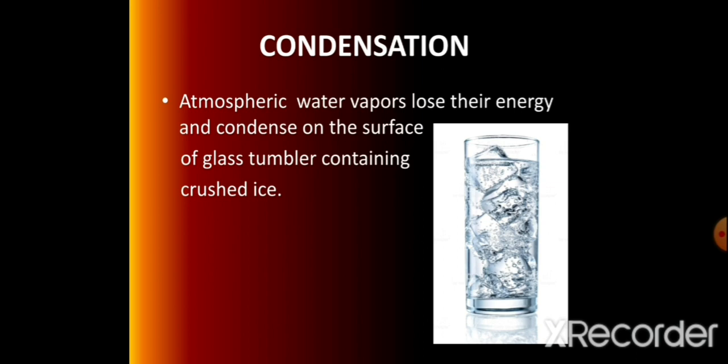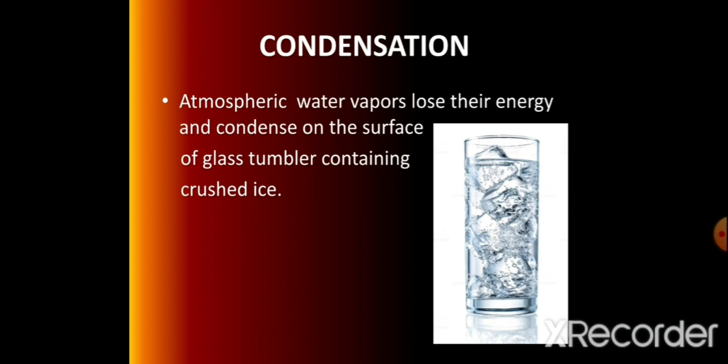When it comes in contact with the surface, those water vapors lose their energy and convert into the liquid state. It releases its own internal energy and becomes less energetic, that is nothing but the water droplet.